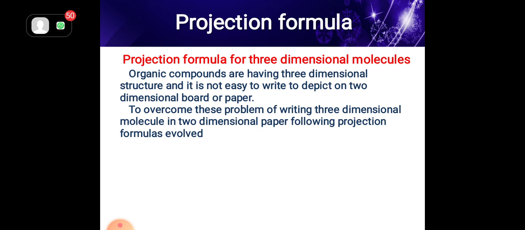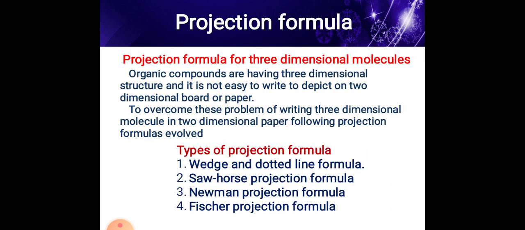Then see the projection formulas for three-dimensional molecules. Organic compounds have a three-dimensional structure, and it is not easy to depict on a two-dimensional board or paper. To overcome this problem of writing a three-dimensional molecule on two-dimensional paper, the following projections are used.